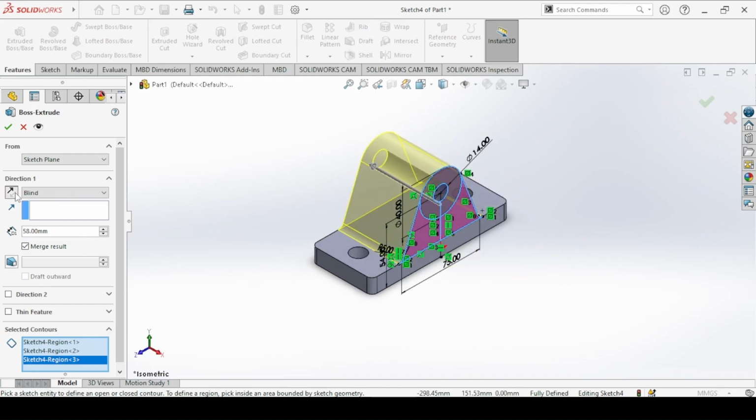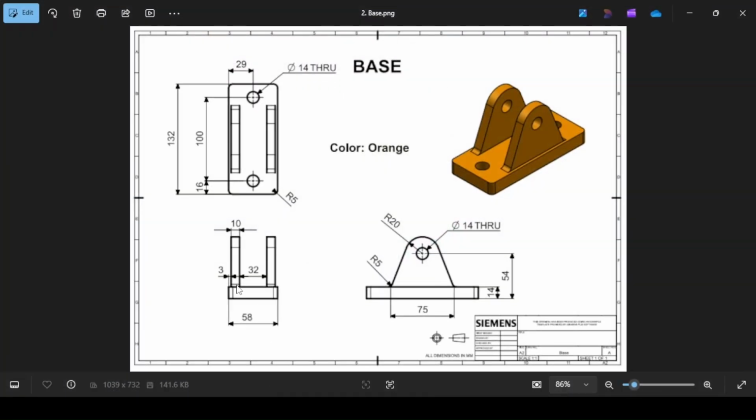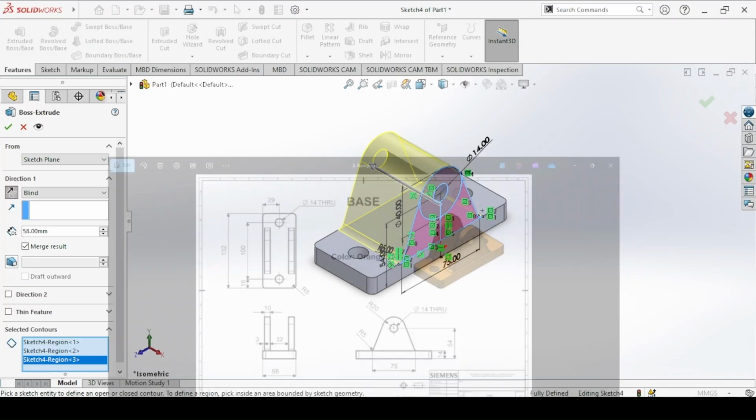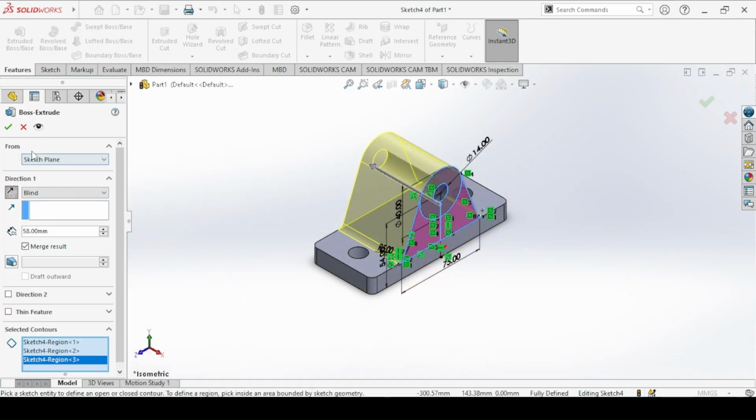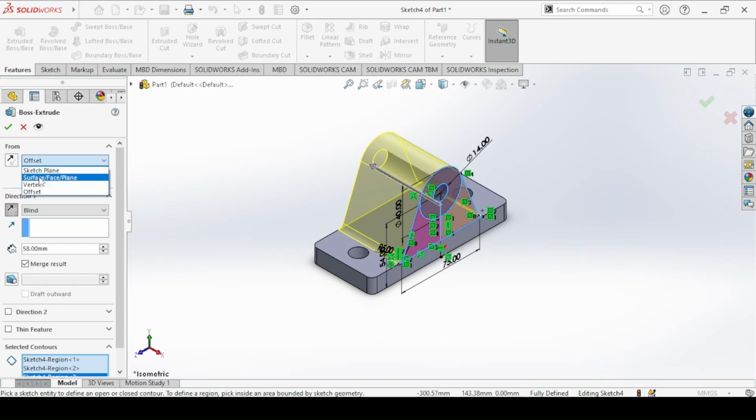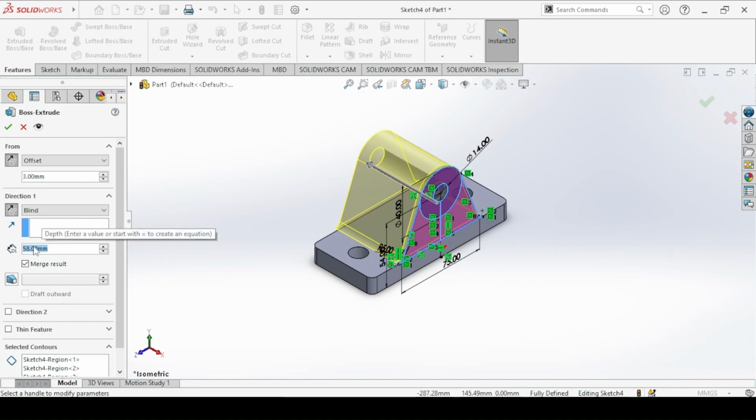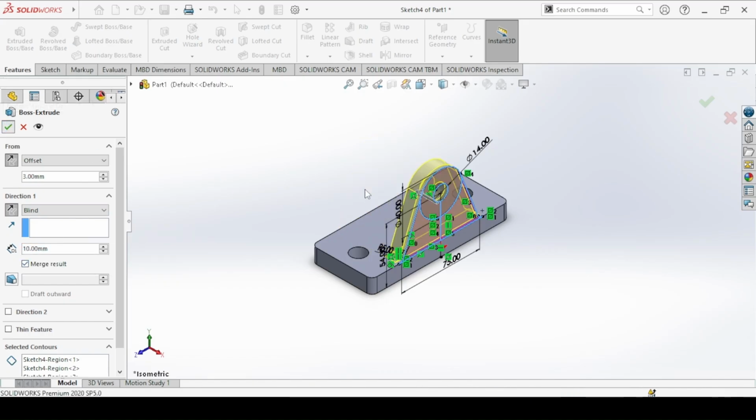Reverse it to come inside, and looking here we have an offset of 3 millimeters, and the distance of extrusion itself is 10. So from offset of 3 millimeters, reverse it to go inside, and then the extrusion distance 10 millimeters, merge result, and okay.